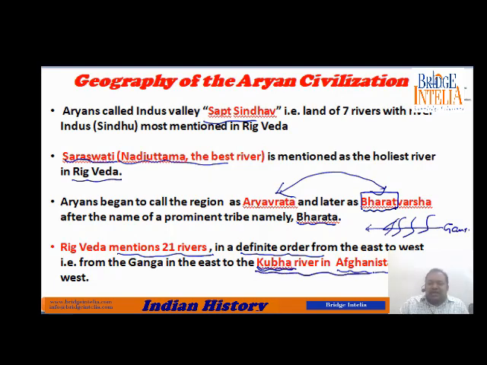So this is a very commonly asked question, which river is mentioned in Rigveda. So Kubha river is mentioned in Rigveda. Please remember that Aryans had no understanding of South India. So many times the options will contain South Indian rivers like Godavari, Narmada and all that. Aryans did not know of these rivers of South India, Krishna, Godavari, Kaveri. They were aware of rivers only of North India, Pakistan and Afghanistan.